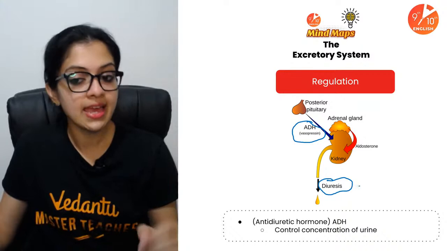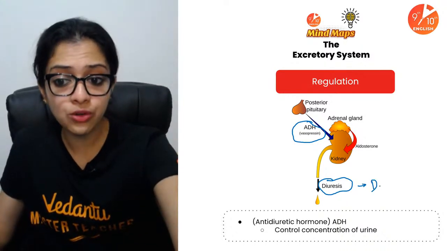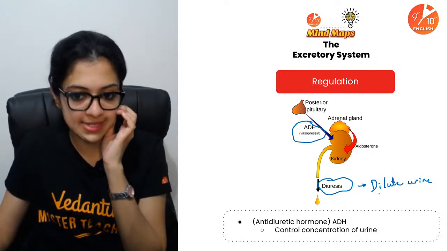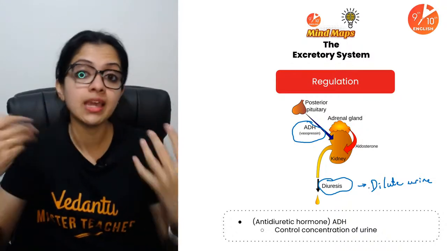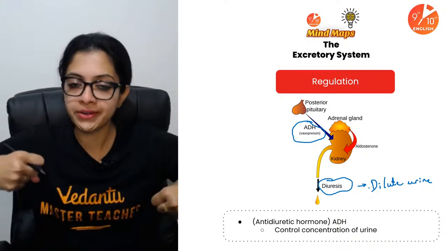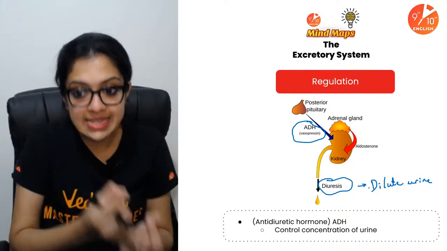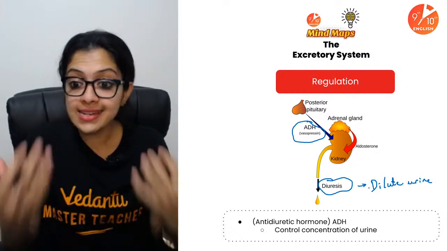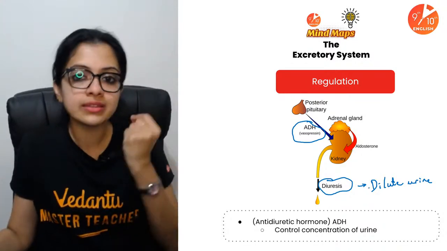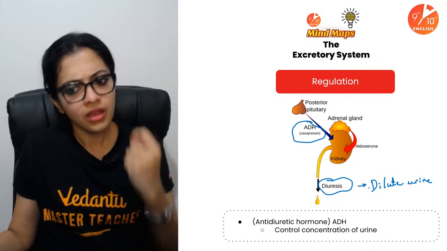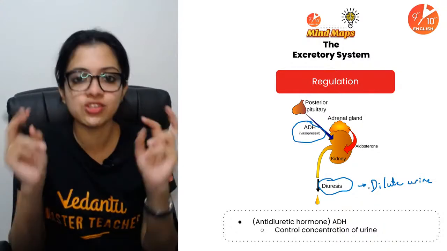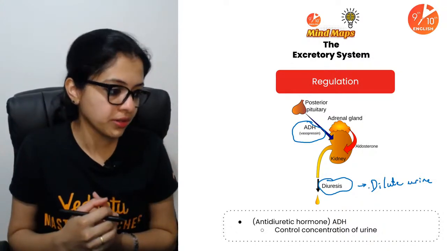Diuresis, the term diuresis would mean that dilute urine is produced. Okay? Right. So what happens is ADH, the greater the amount of ADH, greater would be the reabsorption of water in the kidney tubules. Anti-diuresis would mean anti-dilute urine. What does it mean? Concentrated urine, which means lower the levels of ADH in the body, lower would be the concentration of urine, or greater would be the diluteness of urine. More watery would the urine be.